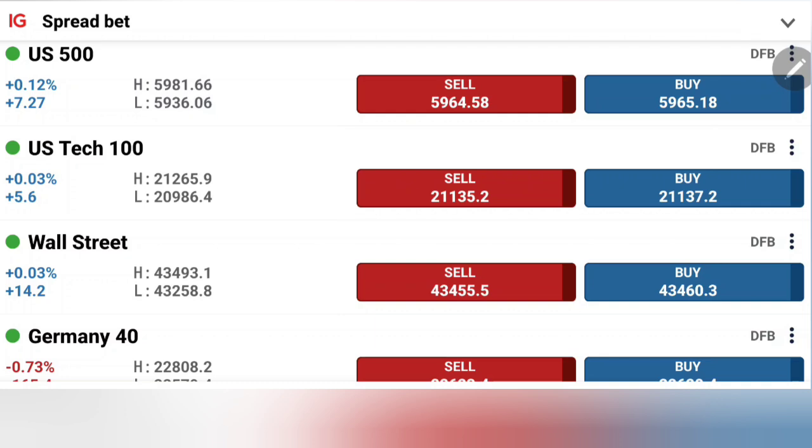Let's first look into the US indices, S&P, Nasdaq, Dow, followed by Germany40 and FTSE 100. We're going to try to find out what to expect from the behavior of the indices with the help of charts. We'll try to find out the levels at which you can take a trade with profits. So let's start. First, we look into the S&P.